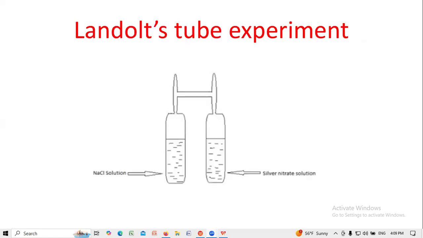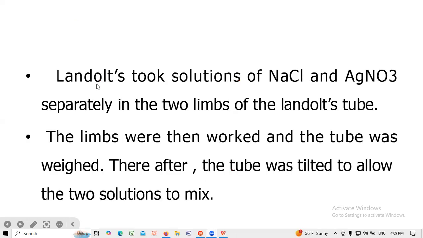In Landolt's tube experiment, sodium chloride and silver nitrate were taken and weighed, and after mixing, or after reacting, weighed again. Landolt took solutions of sodium chloride and silver nitrate separately in the two limbs of the tube. The limbs were then corked and the tube was weighed.